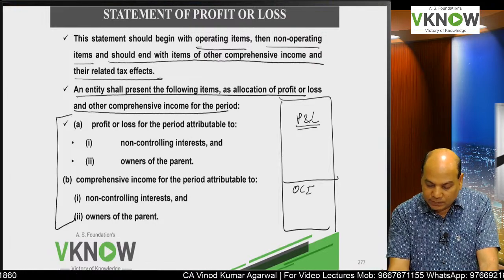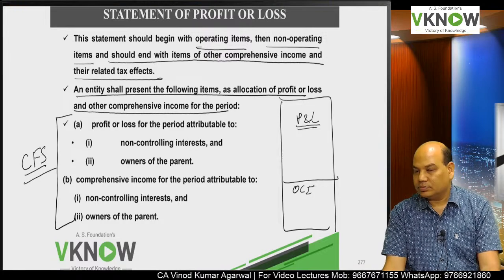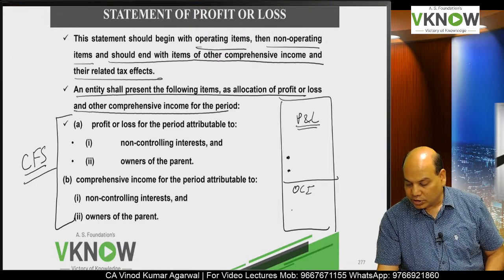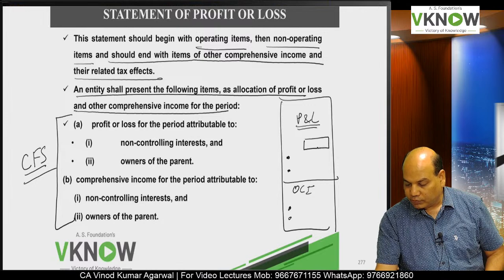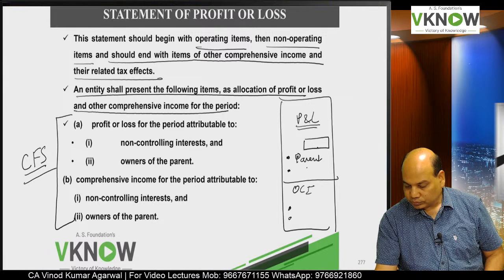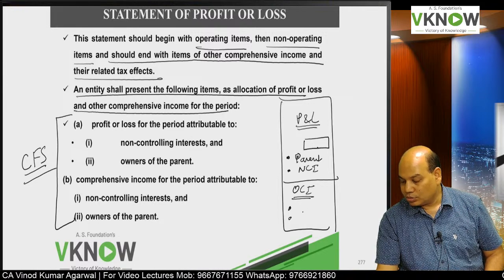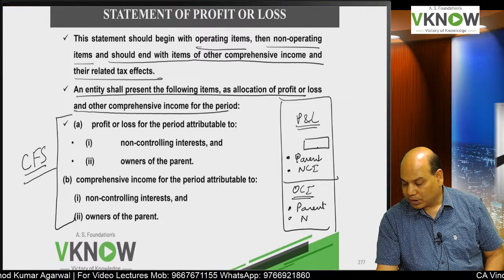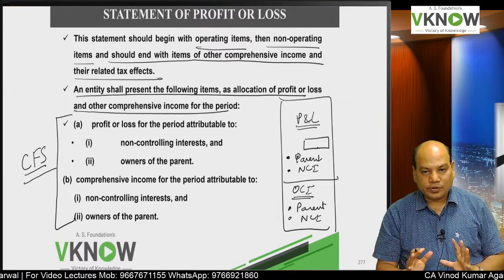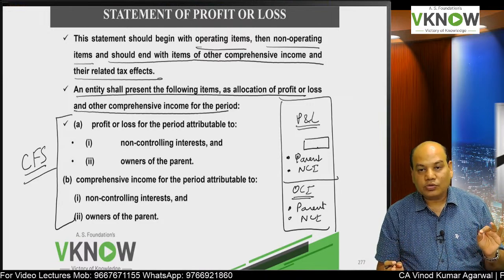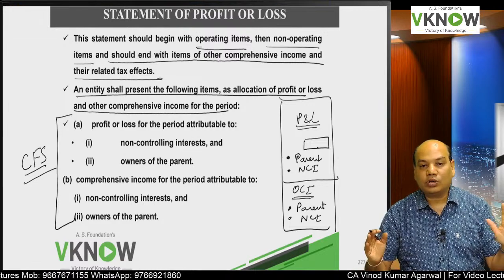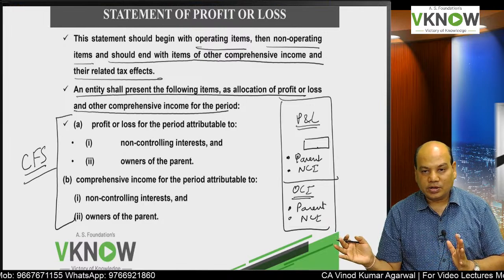Now this will be applicable in CFS. What is CFS? Consolidated financial statement. In consolidated financial statement, your total profit will be divided between parent company and NCI. Total OCI will be divided between parent and NCI. That is, out of the total profit of the group, how much belongs to parent and how much belongs to non-controlling interest, means minority shareholder of subsidiary. Is it right?